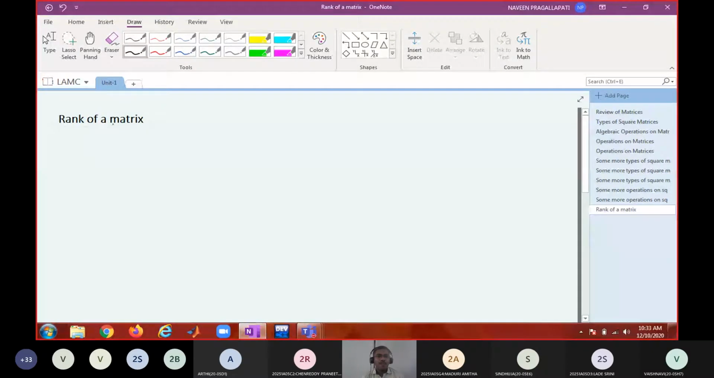Number of non-zero rows or columns after turning the matrix into echelon form. That is a method to find out the rank of the matrix. I agree, but that is not the definition, right? You used the word echelon form, but we don't know what echelon form is yet. So how do we define rank of a matrix?